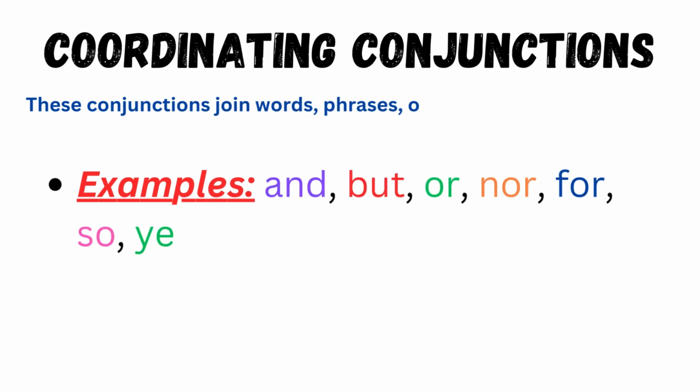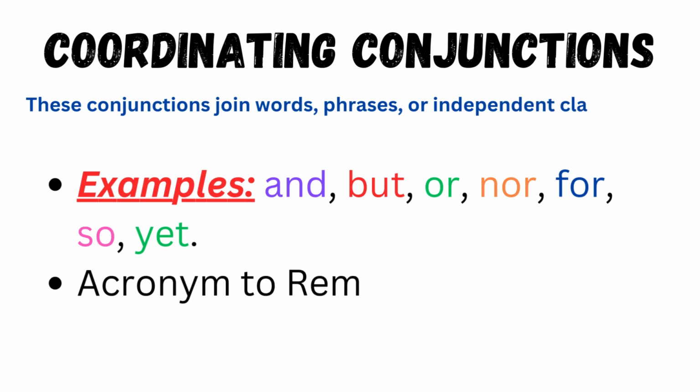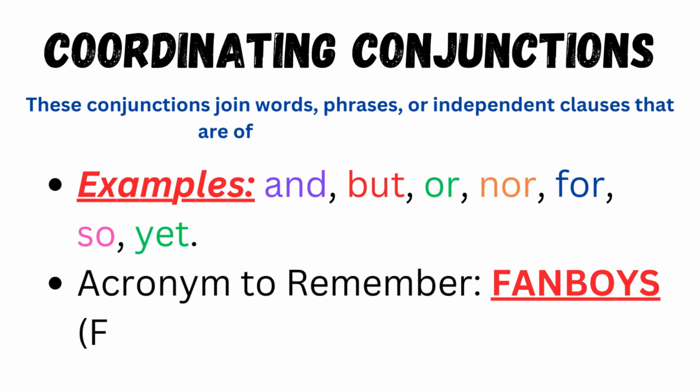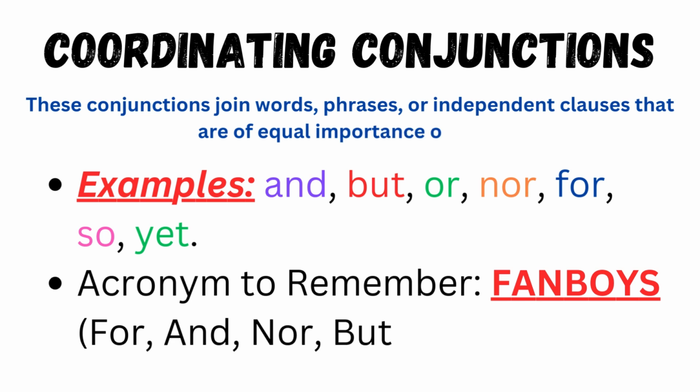Number one, coordinating conjunctions. These conjunctions join words, phrases, or independent clauses that are of equal importance or rank. Examples of coordinating conjunctions are and, but, or, nor, for, so, yet.